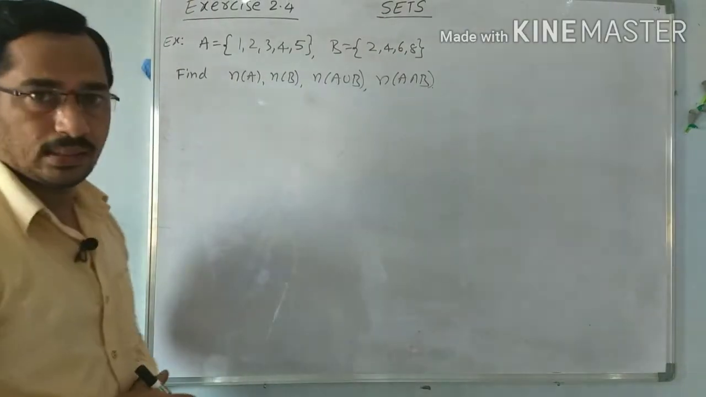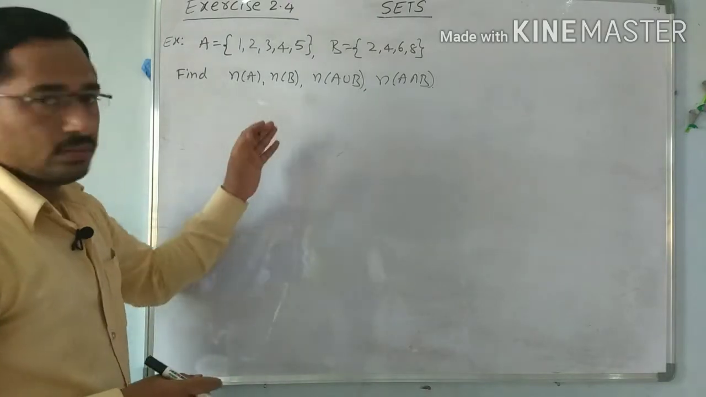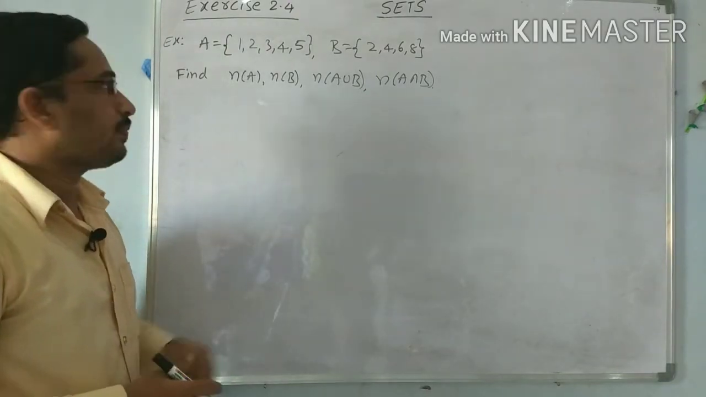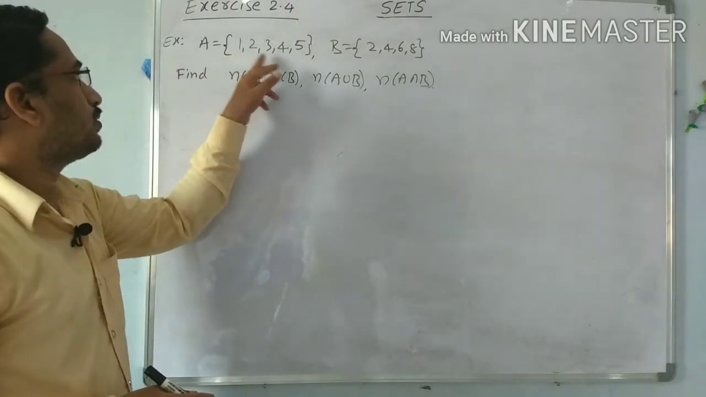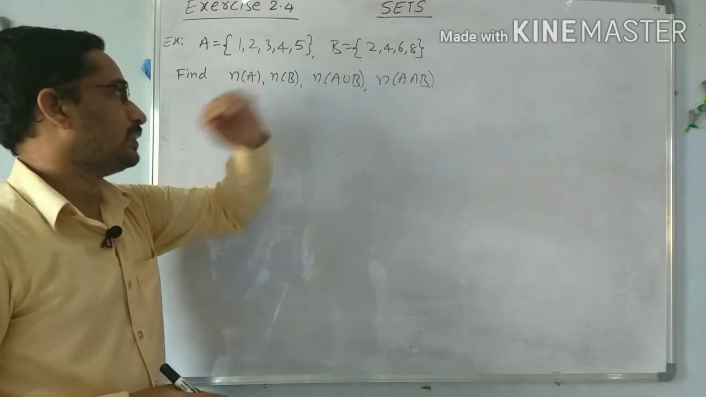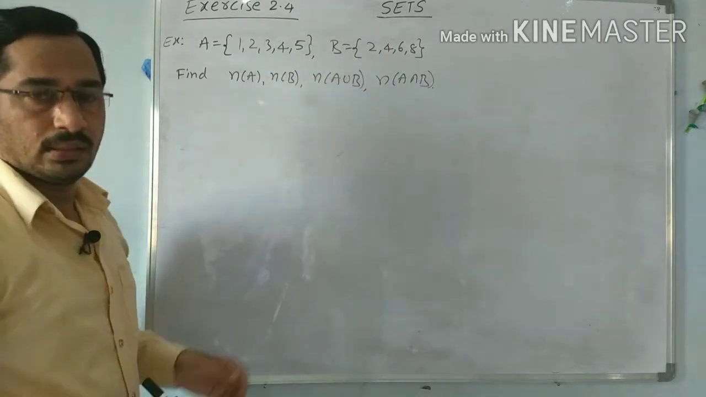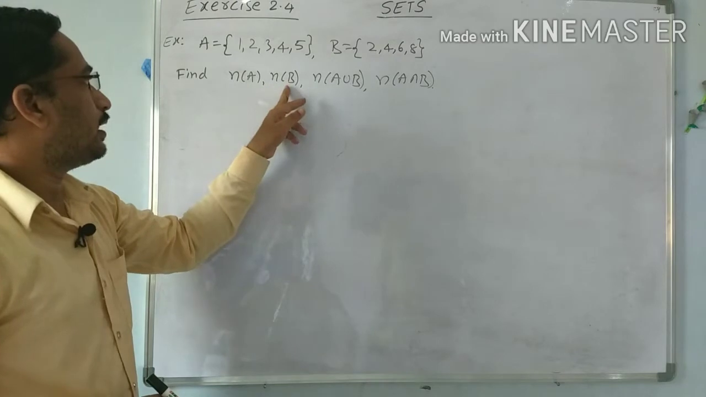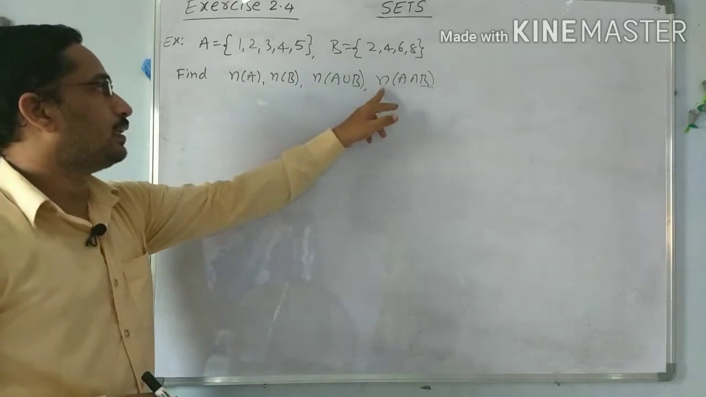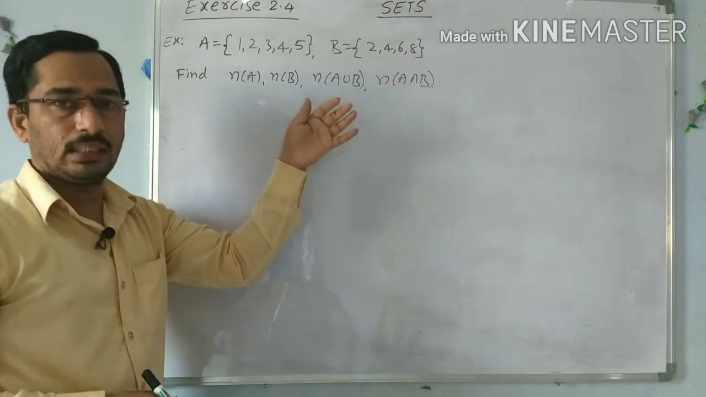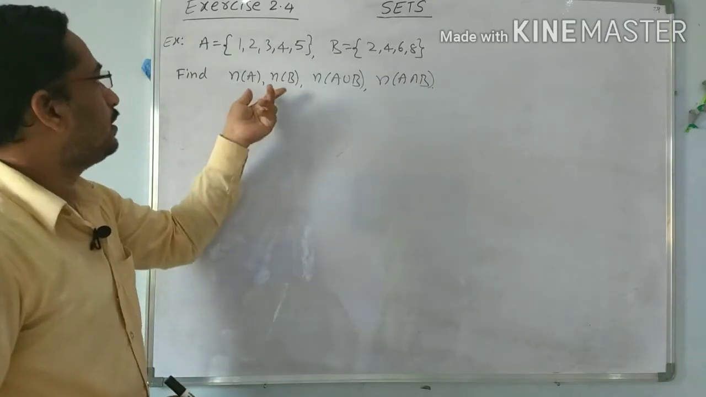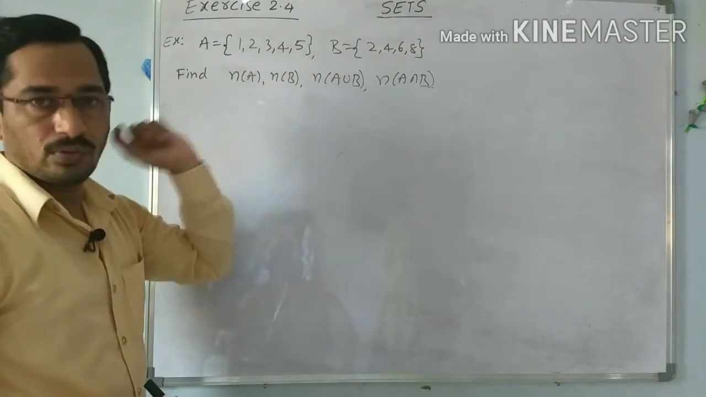So this is example 14 in the textbook. It is given only set A equal to 1, 2, 3, 4, 5 and B equal to 2, 4, 6. But I will explain the relation between n of A, n of B, n of A union B and n of A intersection B. I will explain the relation between these four terms.